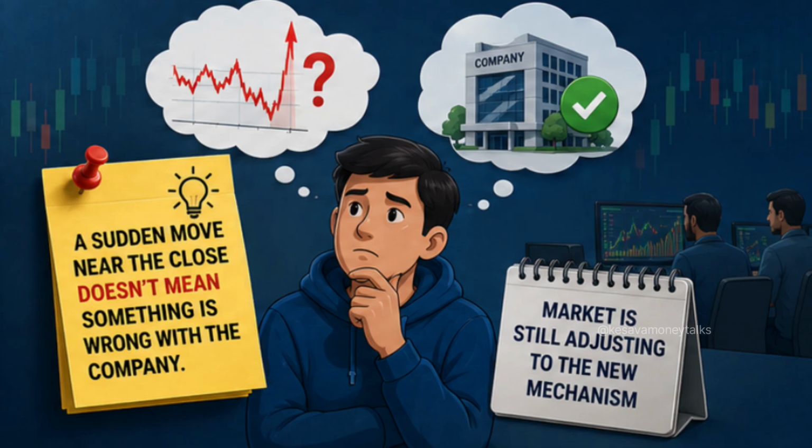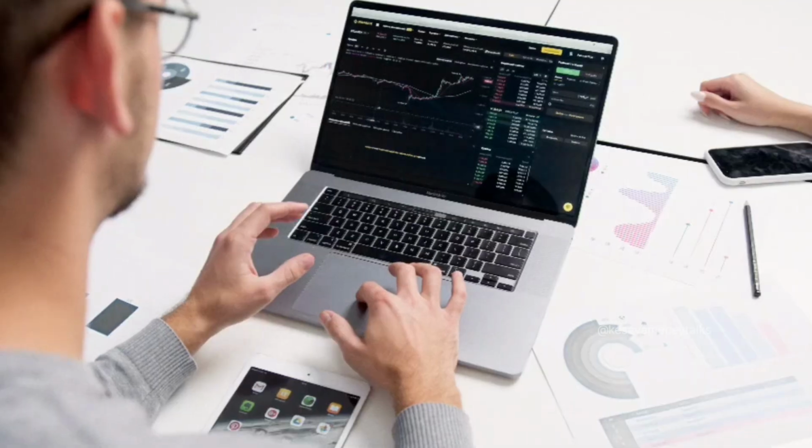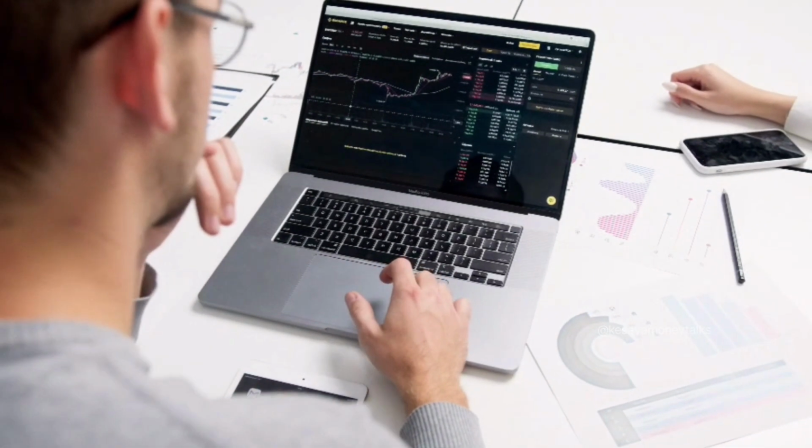So beginners should avoid assuming that a sudden move near the closing automatically means something is fundamentally wrong with the company. The market is still adjusting to the new mechanism. And chapter 9. Disadvantages or risks. Now let's understand the possible disadvantages.